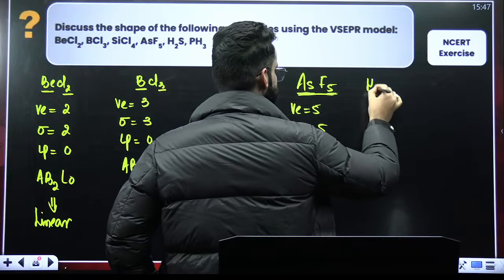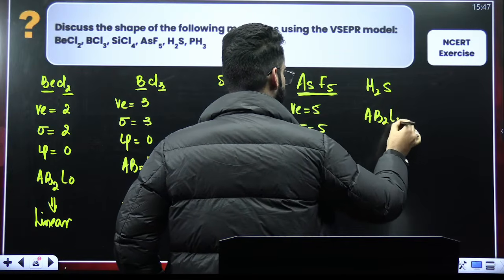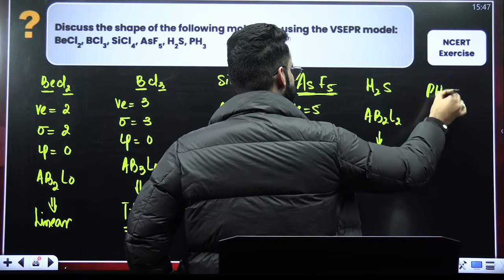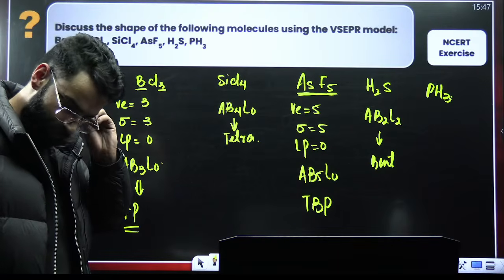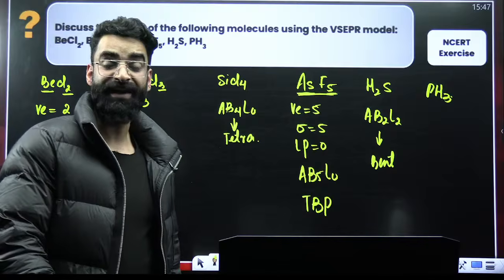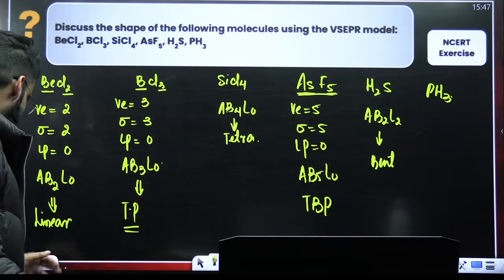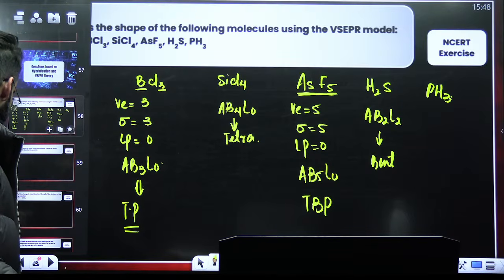Then you have got H2S. H2S type is basically AB2L2 type, like water, so it's bent. PH3 will be like? Quick. It will be AB3L1 type. AB3L1 type means pyramidal. So this is how you check the shapes of all the molecules, right?